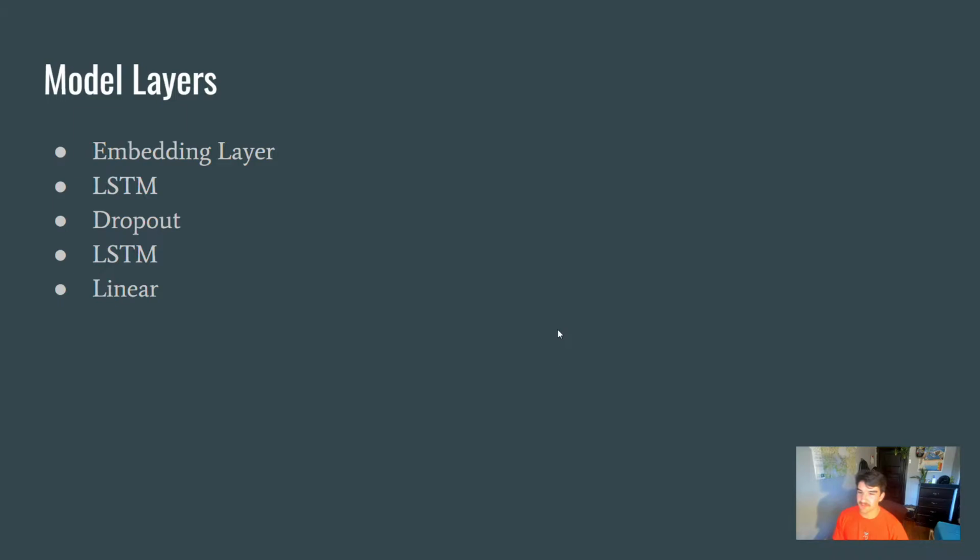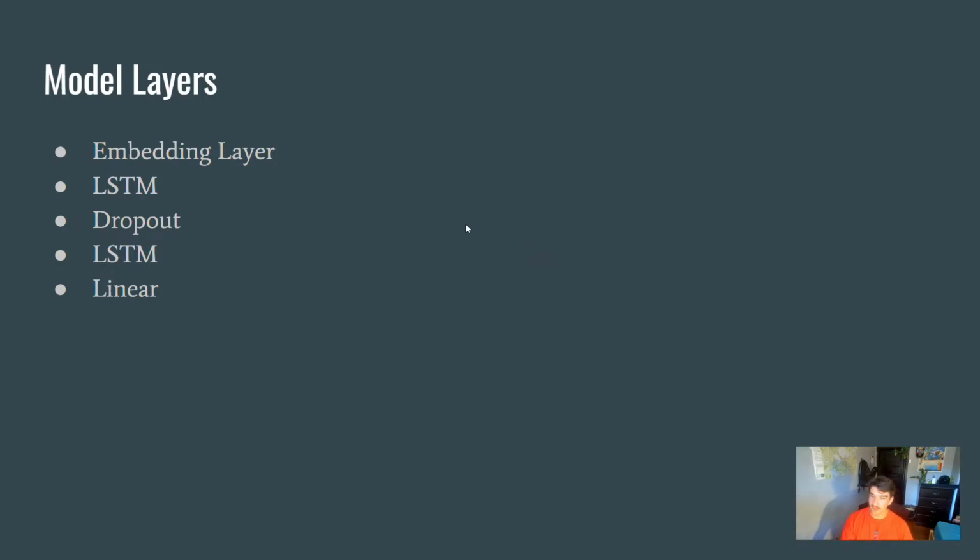Our model consisted of 5 different layers, and this was the end result after a good amount of experimentation and looking at the things that were coming out of our previous models. We started off with the embedding layer, and this is where we inputted our 1,200 different notes into the model to have the dimensions reduced. Then we moved on to the LSTM network, which allowed us to access some of the data from the previous predictions and then use it in this prediction, followed by a dropout layer, and then an additional LSTM layer followed by the output of a linear layer.